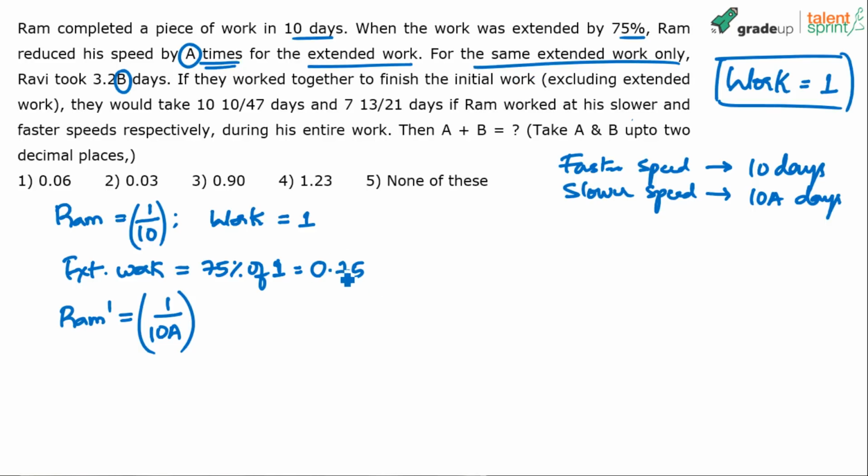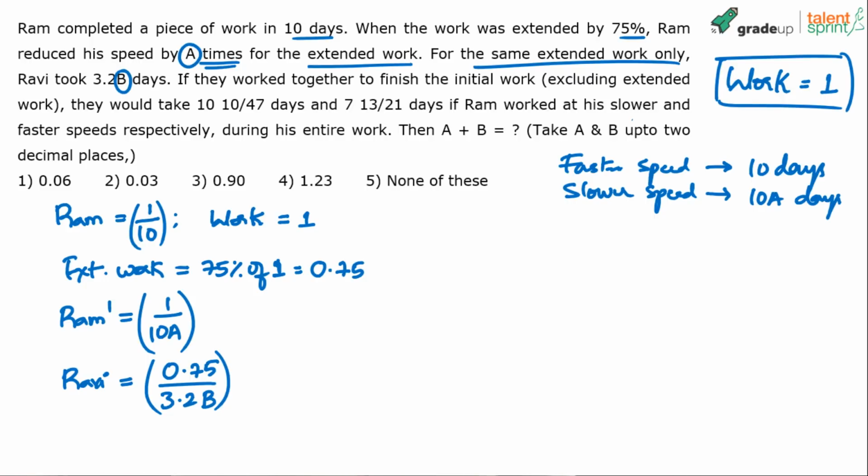Now for the same extended work only, meaning for 0.75 work, Ravi took 3.2b days. So we know Ram's faster speed and Ram's slower speed. Now let's find out Ravi's speed. What is Ravi's speed? Ravi can do 0.75 of the work in 3.2b days. This is Ravi's speed. Understand? Ravi's speed is 0.75 by 3.2b.